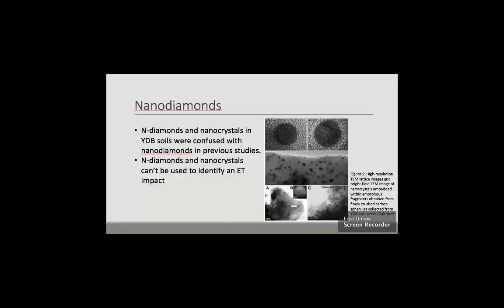Arguments against evidence for extraterrestrial materials in YD-age soils. Dalton et al. 2012 found that there were critical problems with the collection and interpretation of nanodiamond data in previous studies. Nanodiamonds observed in these studies are actually n-diamonds. These cannot be used for an indication of impact because they are easy to confuse with Cu nanocrystals that are already existing in the soil. The image on the right shows nanocrystals from finely crushed carbon spherules.